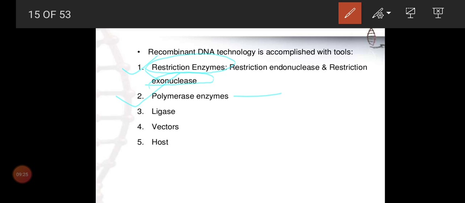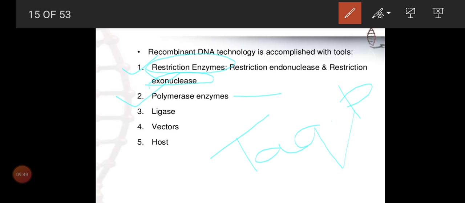One interesting polymerase is called Taq polymerase. What is special about Taq polymerase enzyme? I told you, particularly archaebacteria. Normally we take Taq polymerase from archaebacteria.